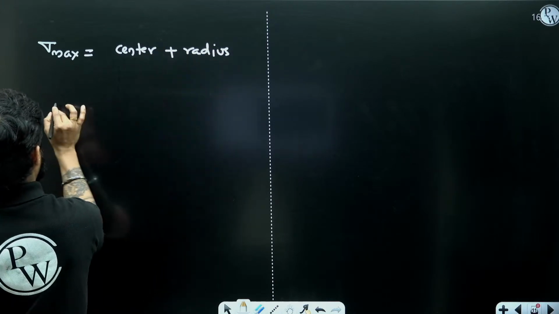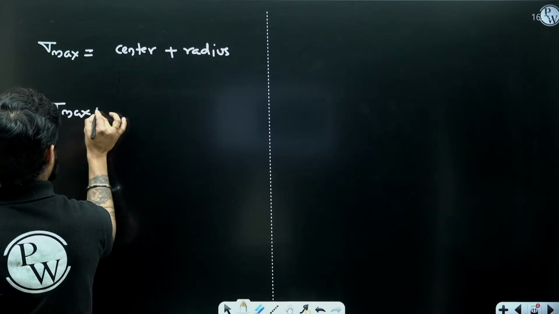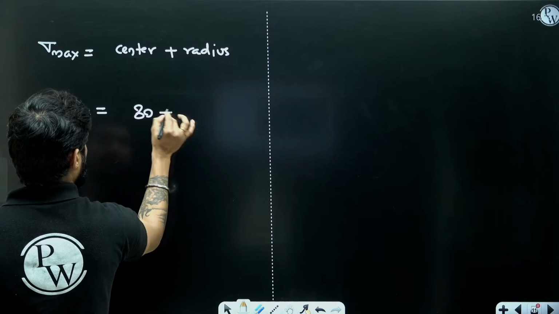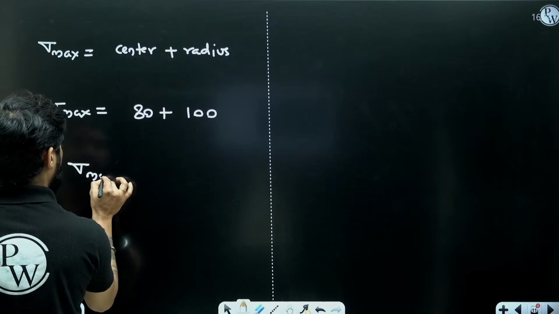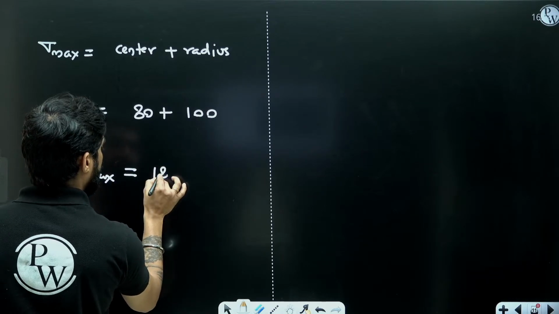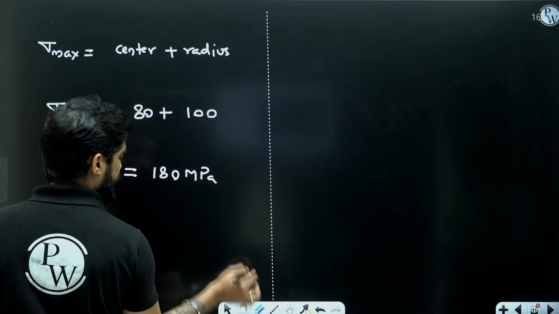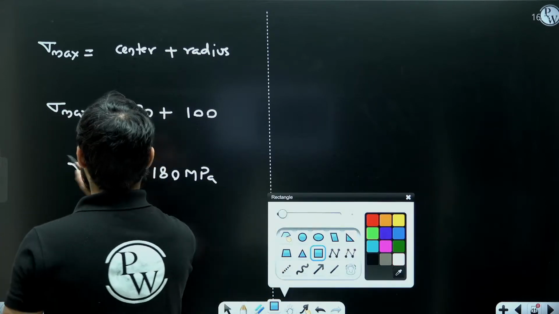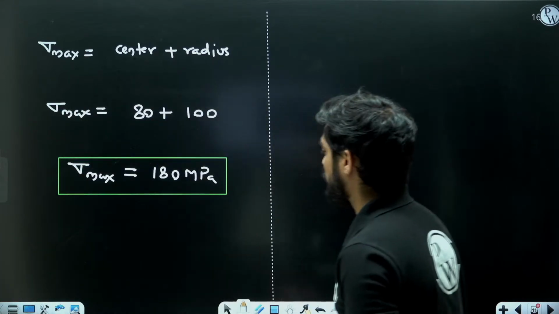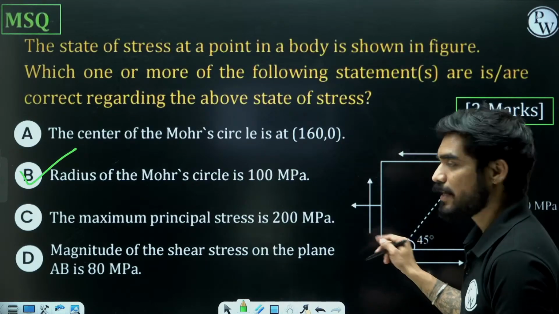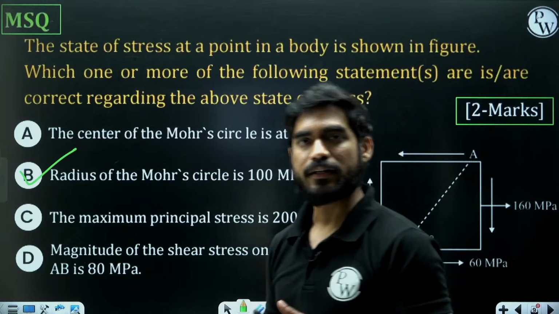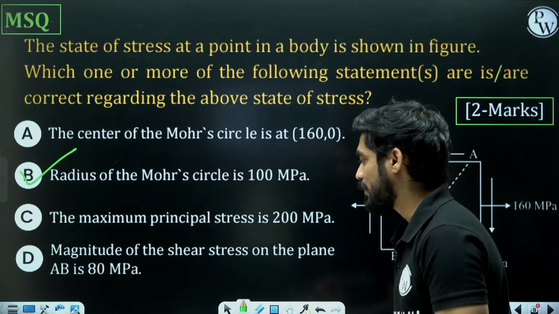So center is at 80 megapascal and radius is 100. So sigma maximum is going to be 180 megapascal. That means this statement is completely wrong. Yes, the third statement is also wrong.